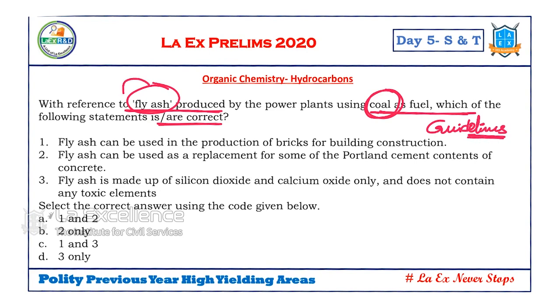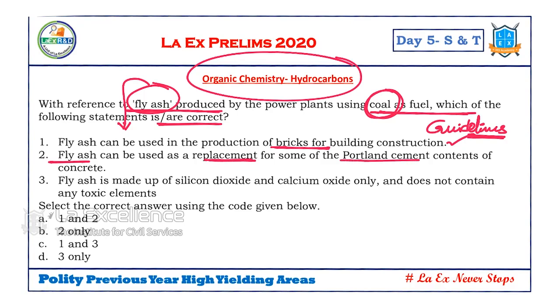But as fly ash has issues and applications related to it, we categorized this as a basic question. But there is a context behind it, that is the guidelines of the Ministry of Power. Okay, let's read the statements. Fly ash can be used in the production of bricks. Yes or no? Yes. Fly ash can be used as a replacement for some of the Portland cement content of concrete. Yes or no? Yes. Fly ash is made up of silicon dioxide and calcium oxide